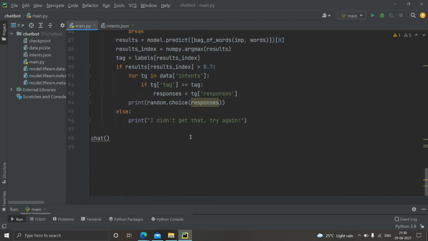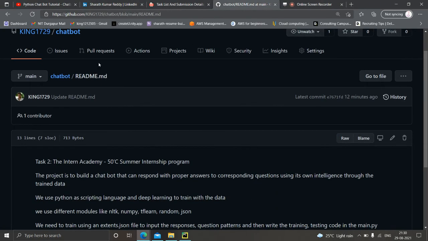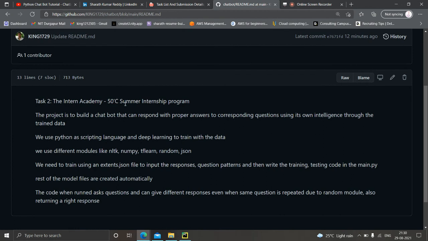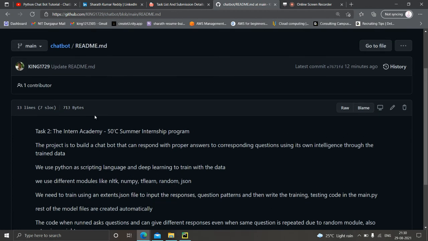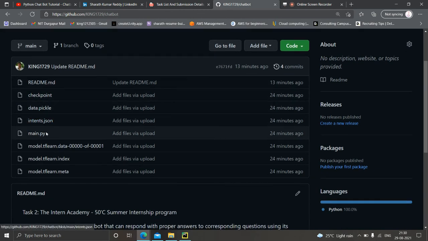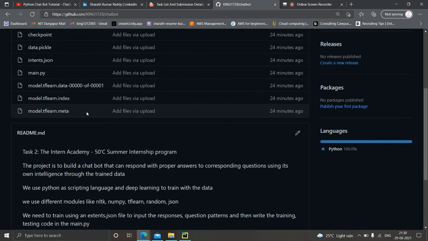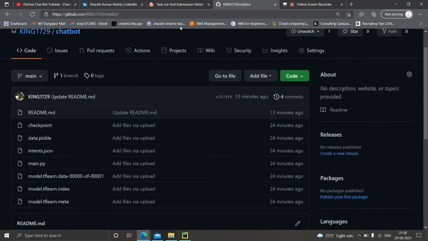I hope you understood everything, and also you can check the code at this GitHub link. I'll be putting the link in the description. You can check out all the code here in the chatbot. The main.py is the Python file which has all the code, and intents.json is the training data, and the rest of the files are automatically created when we run the code.